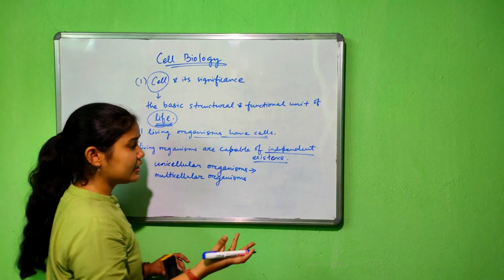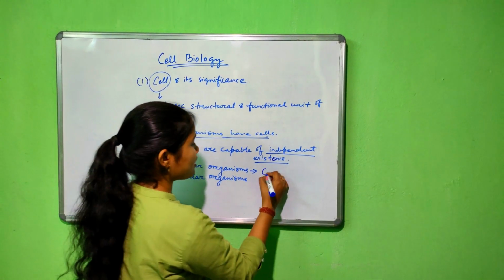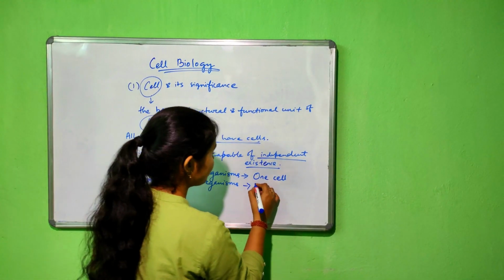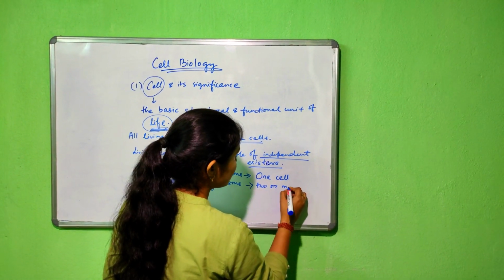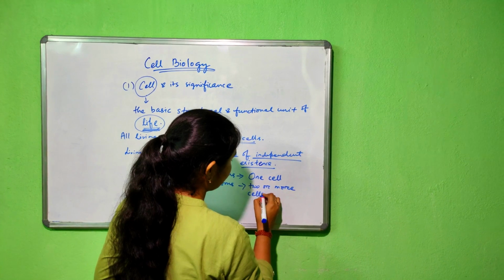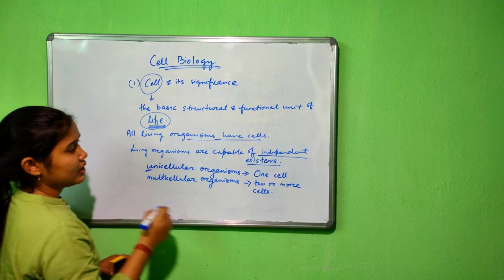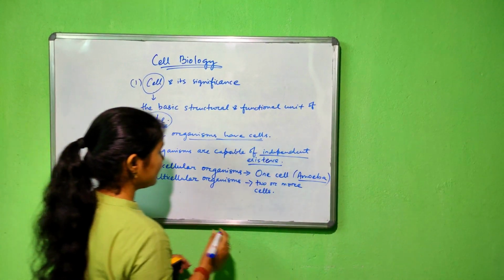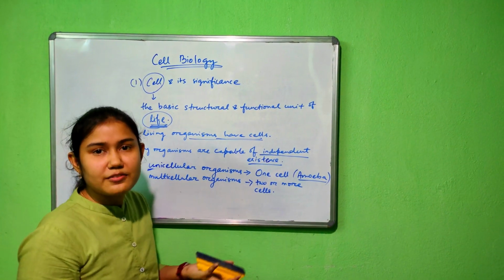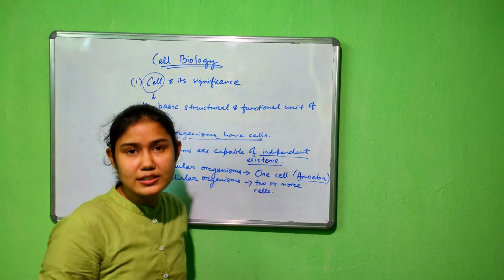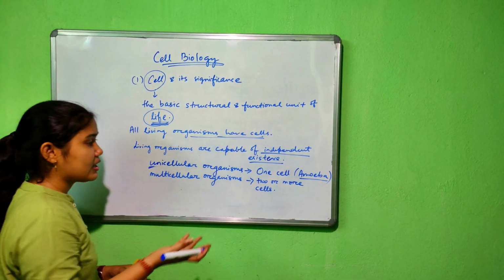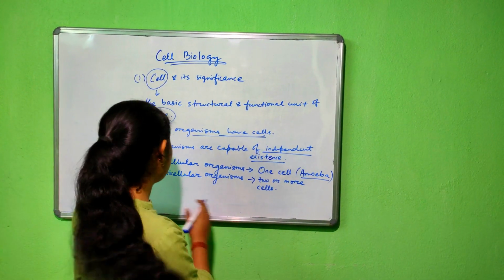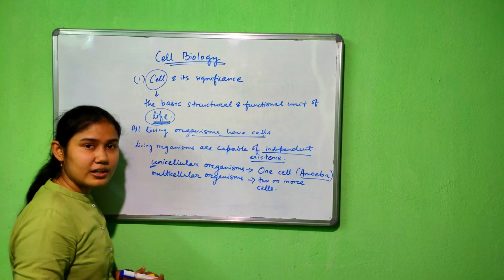We have already discussed that a unicellular organism consists of only one cell, and a multicellular organism consists of two or more cells. The best example is amoeba. Clear? And multicellular organisms are us, every living organism, also high level organisms like fungus, human beings, animals, all are multicellular organisms.